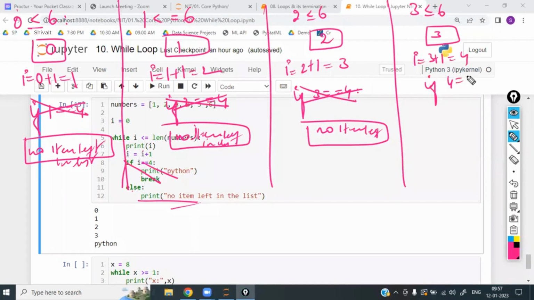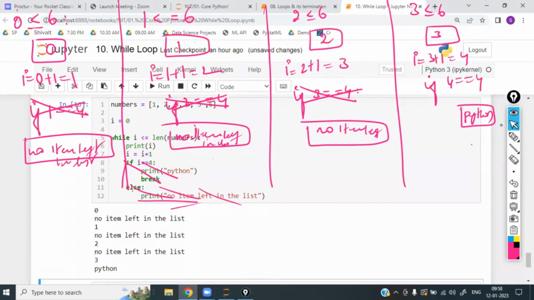If 4 is equal to 4. Now, condition of if satisfying, else part will be ignored. Now, inside the if, what is there? Print Python. Python will be printed. After that, break. Break means stop. Now, what are the prints? 0, no item left. 1, no item left. 2, no item left. 3, Python. These are the things it is going to print.